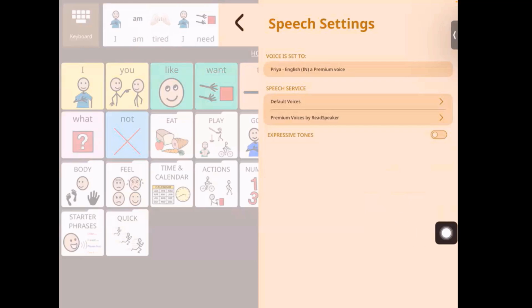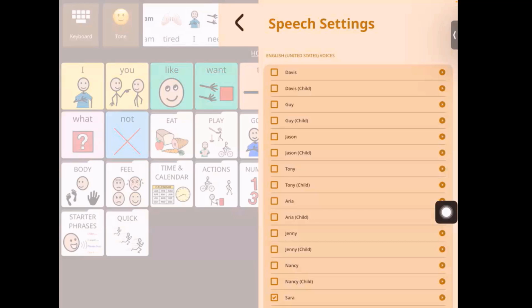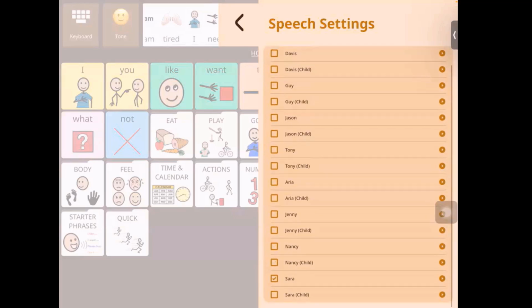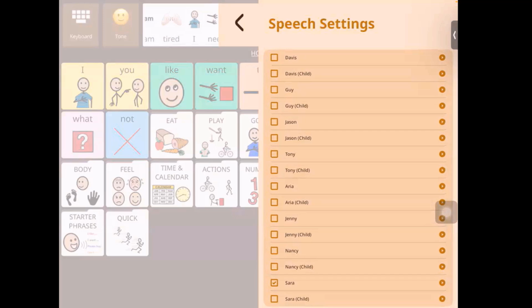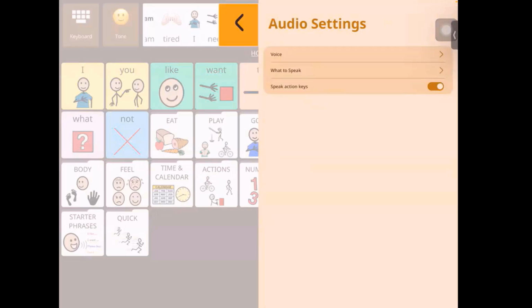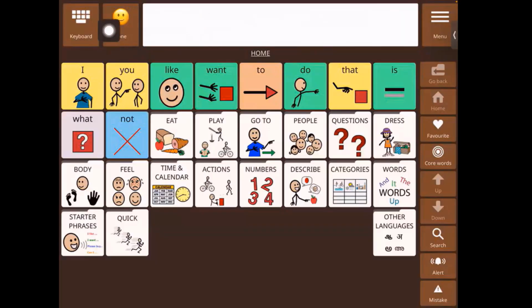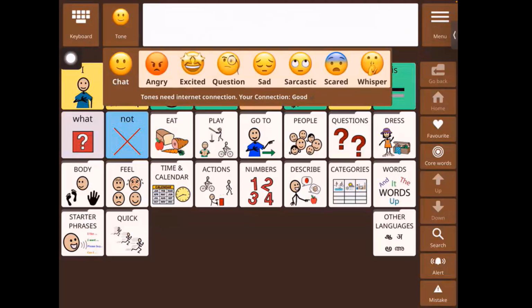For this, first you have to turn on this feature if it is not already on. Once you've turned it on, you go into expressive voices, and as you can see, there are lots of different options to select based on gender and age. What this feature does is it allows you to speak with different emotions. If I press this tone button, these are the different emotions that show up. I can speak with an angry voice, excited, question, all of these are available. Let me show you some examples.